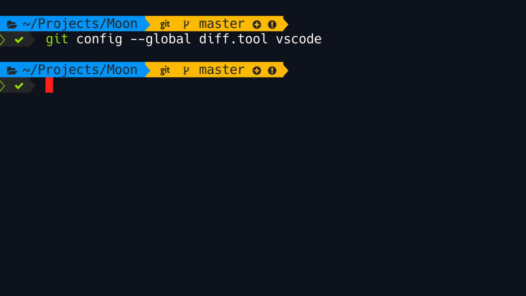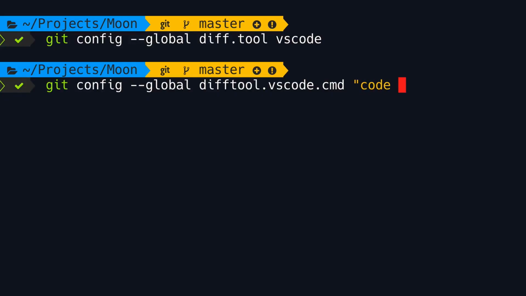Next, we need to tell Git how to launch VS Code. So once again, git config --global. Here we set difftool.vscode.cmd. We set this in double quotes because we're going to have a space. Now on my machine, I've added code to my path so I can run it from any directory. If this doesn't work on your machine, you have to look up the instructions yourself, depending on your operating system.